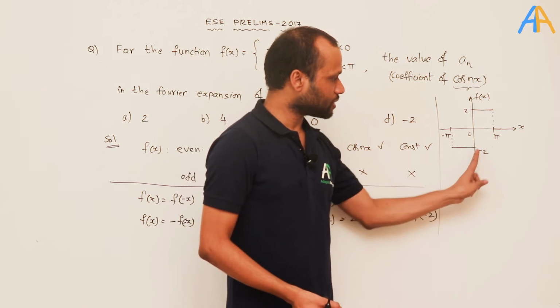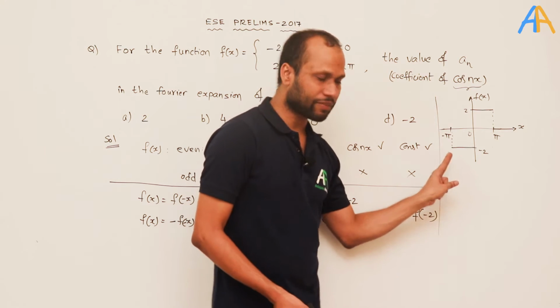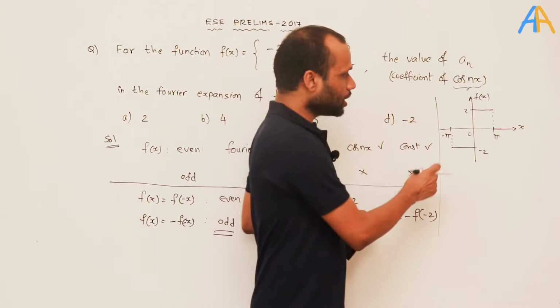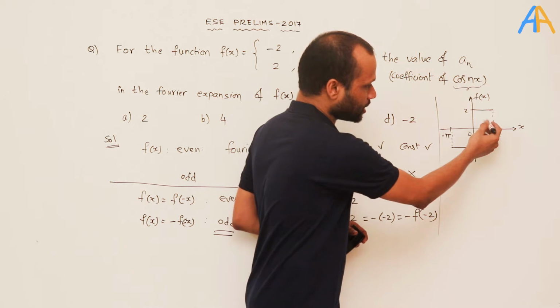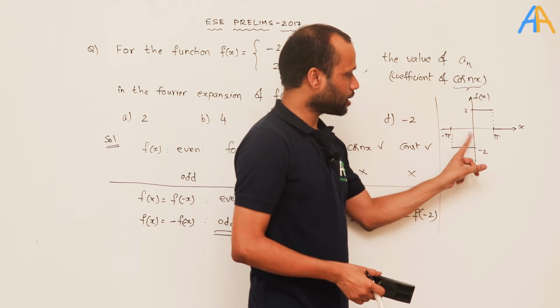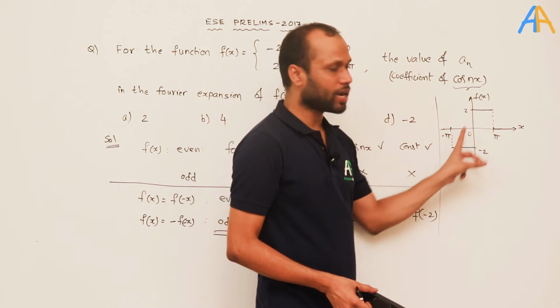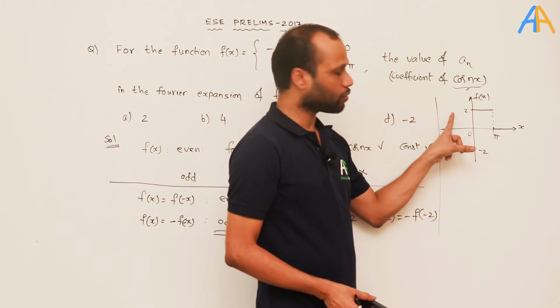Whereas in case of an odd function, the graph will remain the same in opposite quadrants, 1 and 3, and 2 and 4.